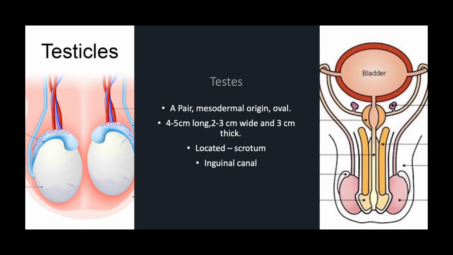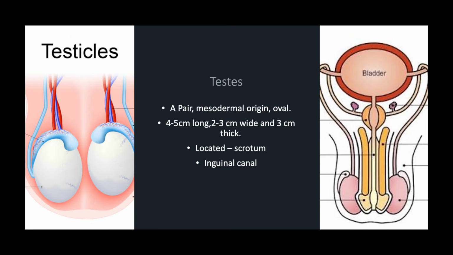They are present in the scrotum. It is a paired structure, mesodermal in origin. It is about 4 to 5 centimeters long, 2 to 3 centimeters wide, and 3 centimeters in thickness. They are located in the scrotum.